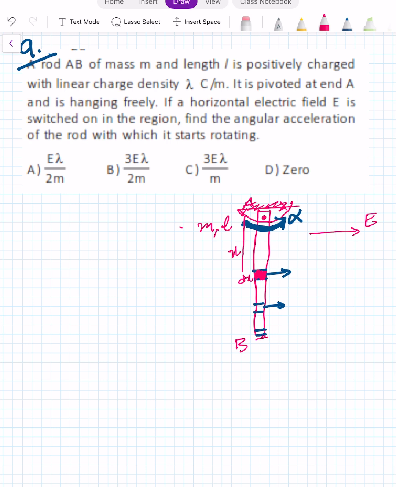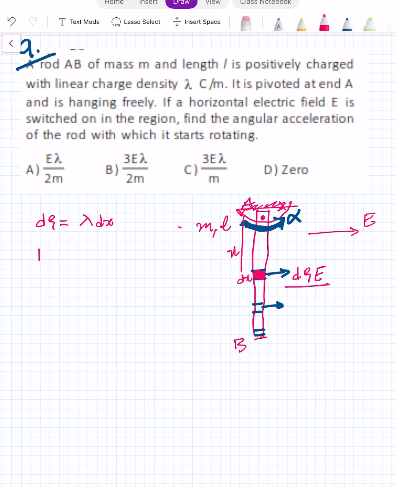Now to find the torque, we have to go for the integration technique because here the force is distributed. So at a distance of x here, we are considering a small element of width dx. This is what I have shaded, this particular portion. Now, charge of this portion is equal to lambda dx. The force experienced by this will be dq into E in the shown direction. This force will cause a torque about the point A, dq E into x, where dq is lambda E dx.